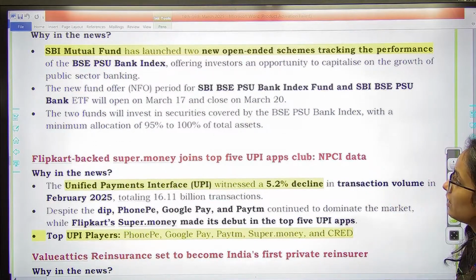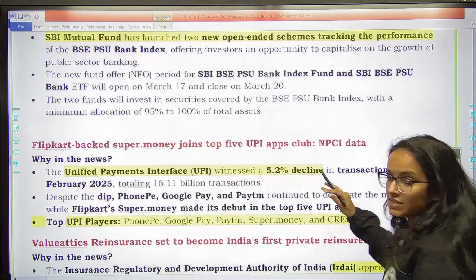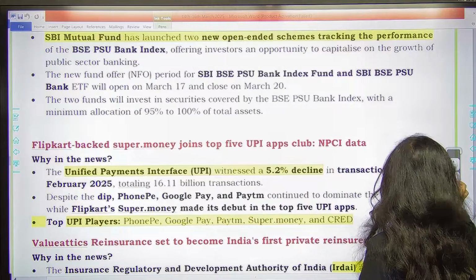These are SBI BSE PSU Bank Index Fund and SBI BSE PSU Bank ETF. March 17 पे it will be opening up and it closes on March 20.